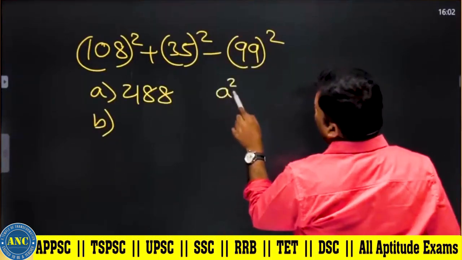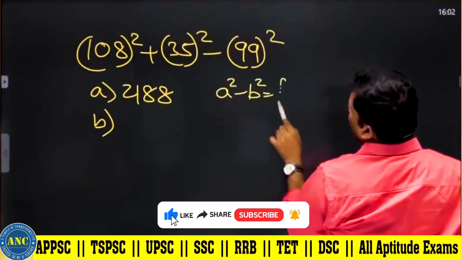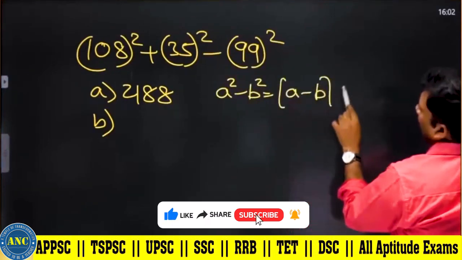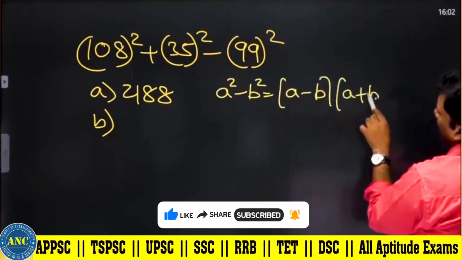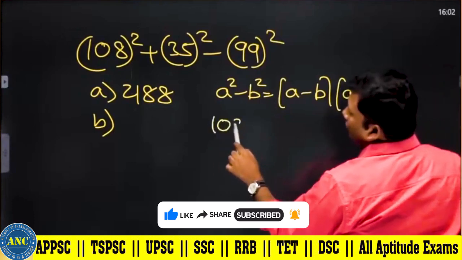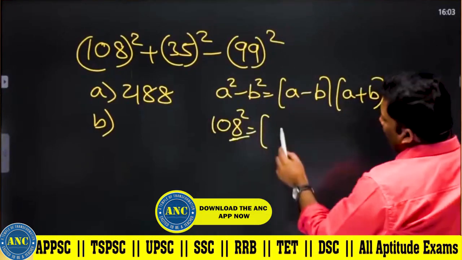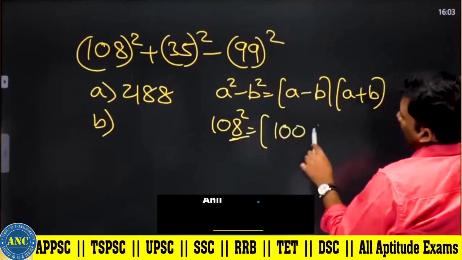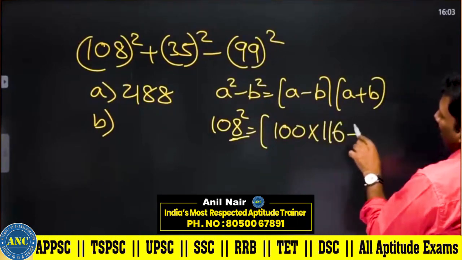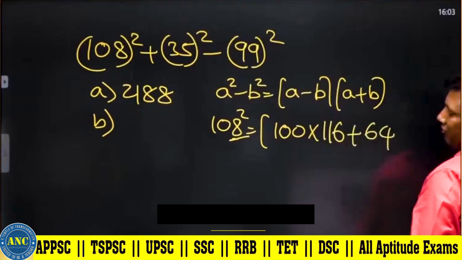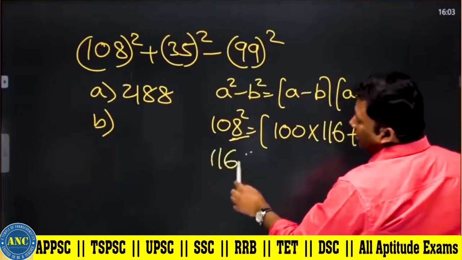108 square. In the previous class we discussed a square minus b square is a minus b into a plus b. 108 square, 8 is b. 108 minus 8, 100. 108 plus 8, 116. Plus 64. This is 11664.